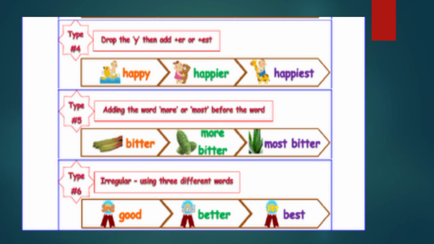Then type 5: we are going to add more or most before the word. Bitter, more bitter, most bitter. For comparative, we add more. For superlative, we add most. Okay. Then irregular forms of adjectives. We are not going to add er or est or more or most. The entire word is different. Good, better is comparative, and best is the superlative. Bad, worse, worst. These are called irregular, using different words.